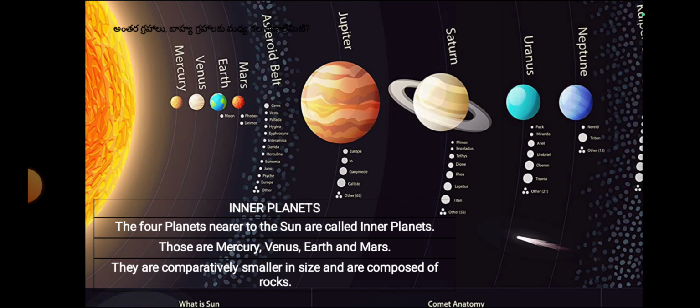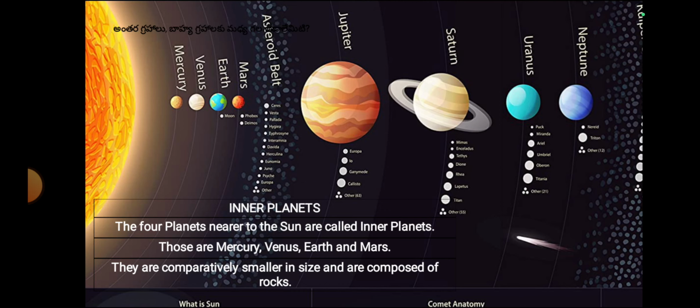See here, this is sun and 8 planets. Here we can observe, this is solar system. In the solar system, 4 planets are inner planets, and 4 are called outer planets. See here, inner planets. The 4 planets nearer to the sun are called inner planets. They are Mercury, Venus, Earth, Mars. These 4 are called inner planets.